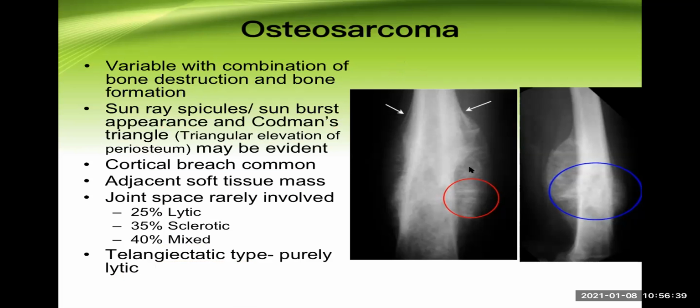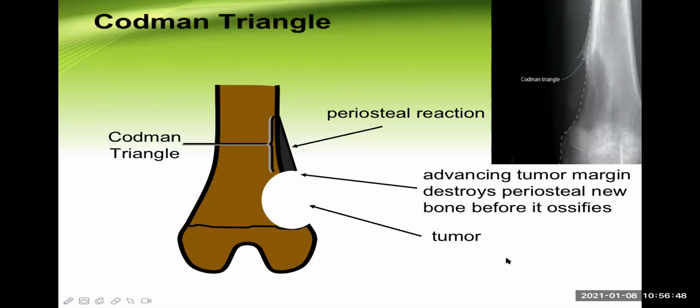Now, all of you, please focus there. This is called periosteal bone formation. See this periosteal bone formation. Now, this is known as Codman's triangle. Look at the elevation of the periosteum here because of the deposition of new bone.